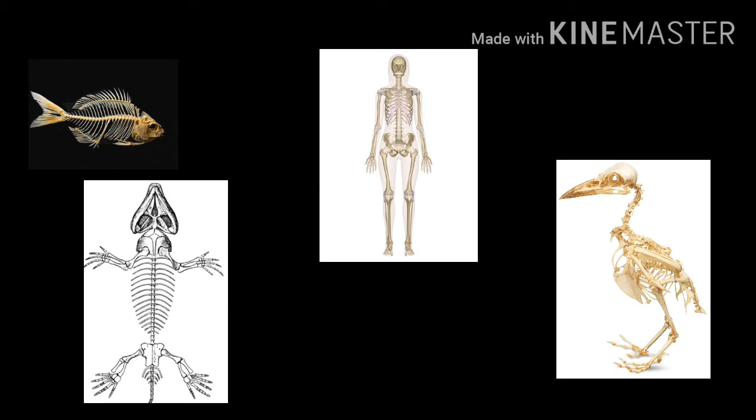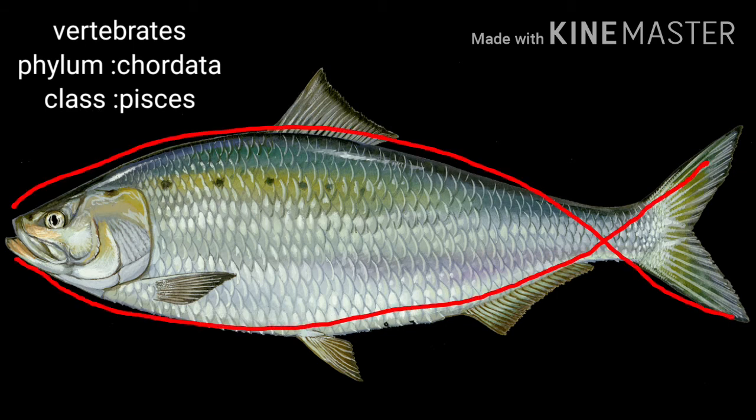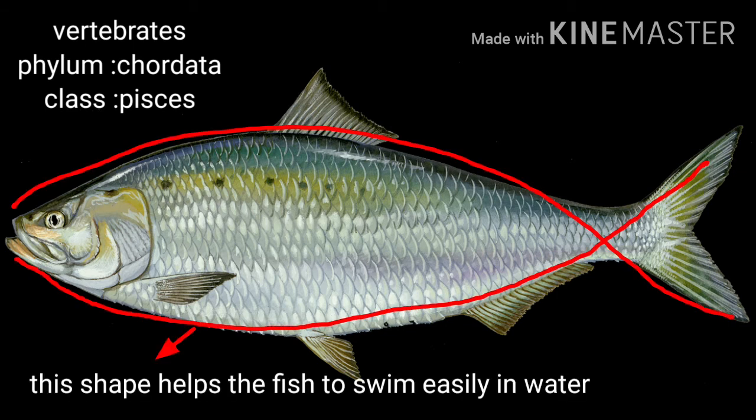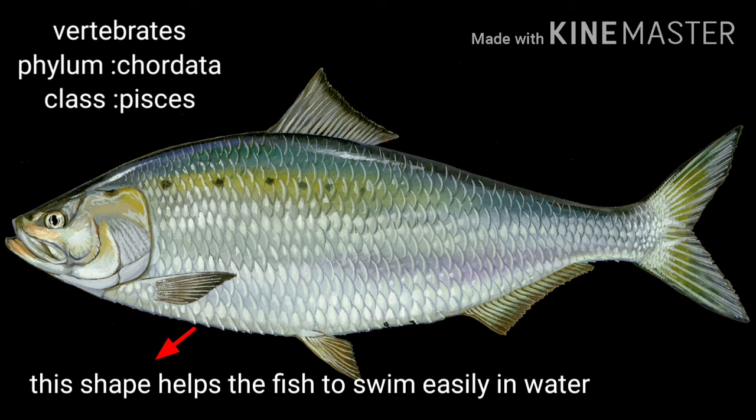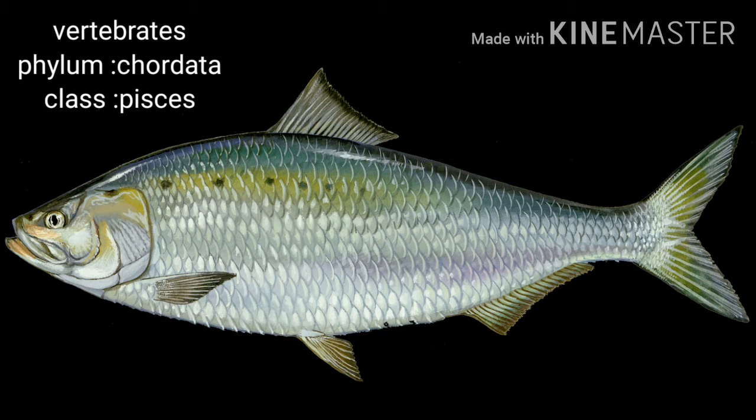Now, to study the fish, it comes under the vertebrates, phylum Chordata, and class Pisces. Fish have a streamlined body, and this streamlined body helps the fish to swim easily, because this shape helps the fish to reduce the water pressure, and the tail fin helps them to change direction, and also it helps to maintain the balance. The body of the fish is covered with scales.